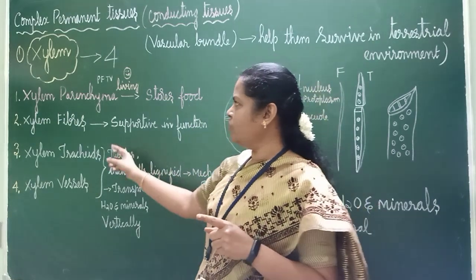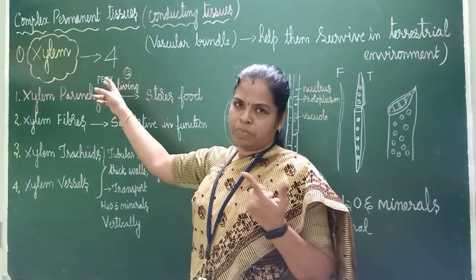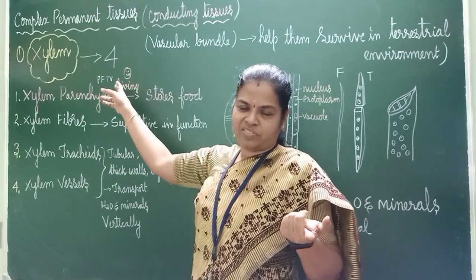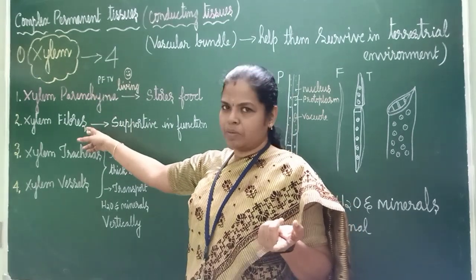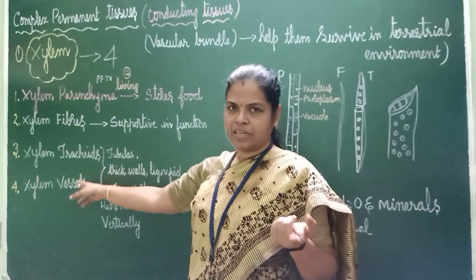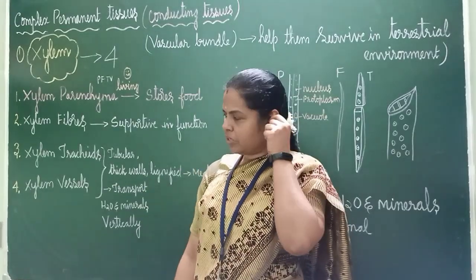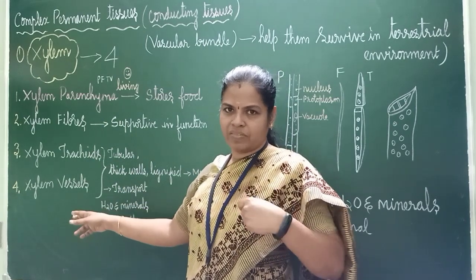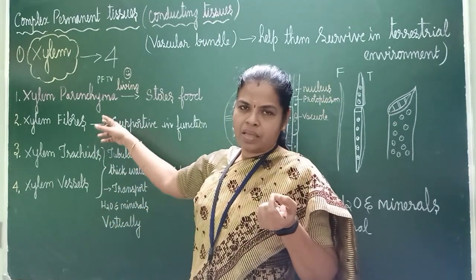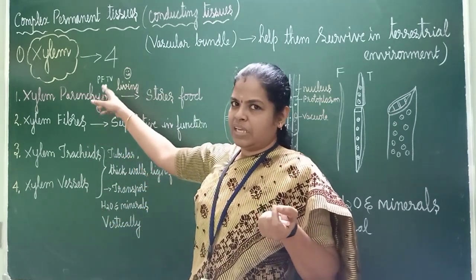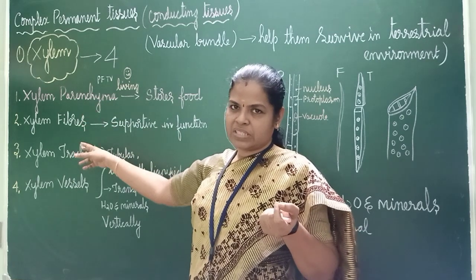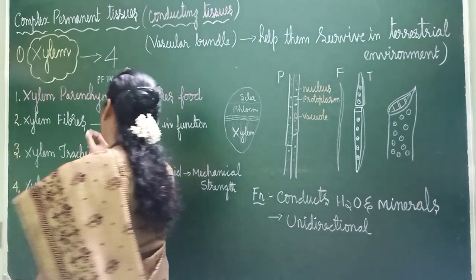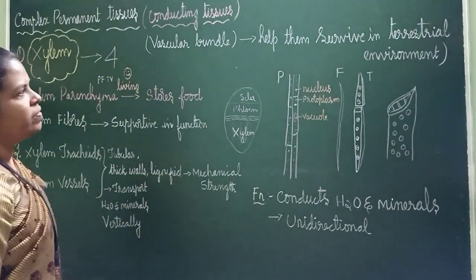I also told you one mnemonic: the first letter of all the things we studied. Public TV, Swarna TV, like that. What TV is this? PFTV. That means parenchyma, fibers, tracheids and vessels. So keep this in mind, okay? Xylem parenchyma, xylem fiber, xylem tracheids, xylem vessels. Still with me? Okay, 4 things. Now we will individually see what each is.